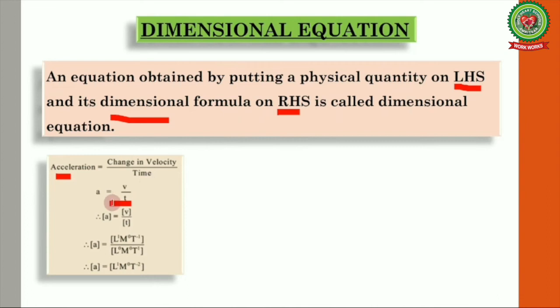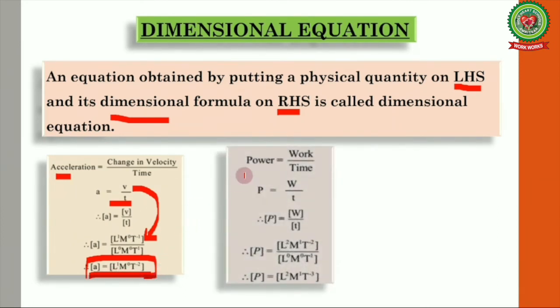We can write it as A is equal to V upon T, and we know that the dimension of V is 1 in L, 0 in M and minus 1 in T, and for time it is 0 in L, 0 in M and 1 in time. So taking it to the numerator, we'll get A is equal to 1 in L, 0 in M and minus 2 in time. So this last equation is called the dimensional equation, where the physical quantity is on the LHS and its dimensions are on the right hand side.